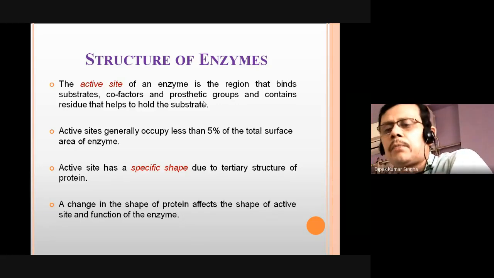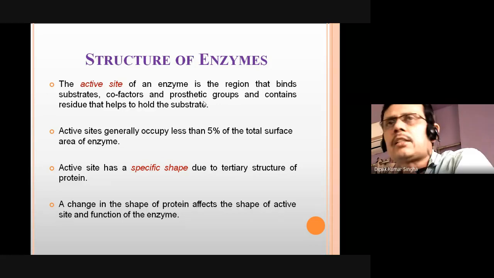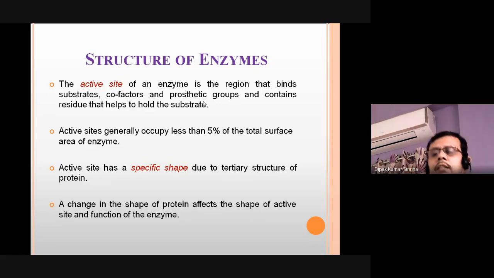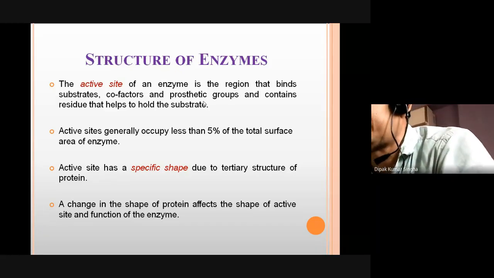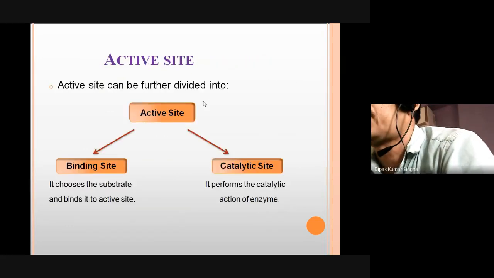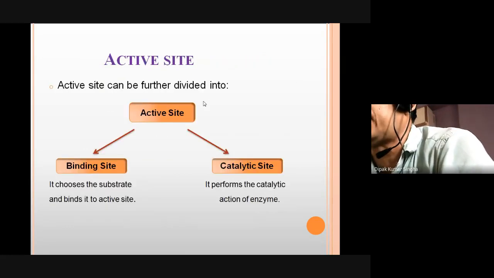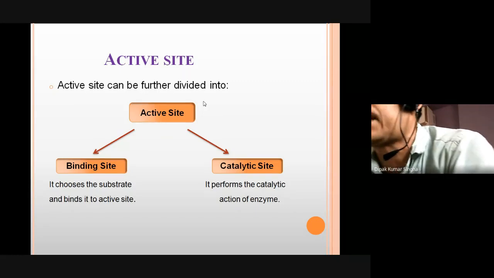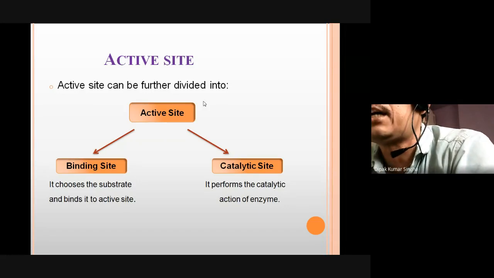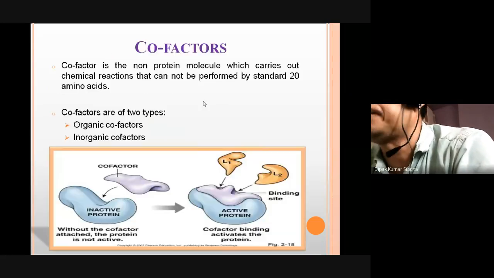Sometimes it is flexible in nature. There are some slight conformational changes in the presence of the substrate or drugs. With these conformational changes, the enzyme binds the substrate, and finally the enzymatic action or catalysis is done. In the active site, one part is the binding site, and another is the catalytic site. The binding site chooses the substrate to bind to the active site, and the catalytic site performs the catalytic action of the enzyme. That means the active site first binds the substrate, then catalysis occurs.